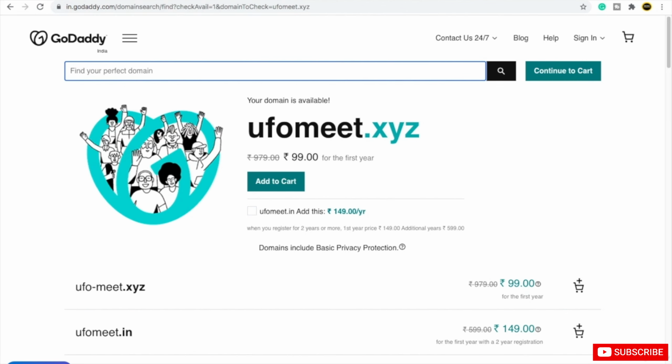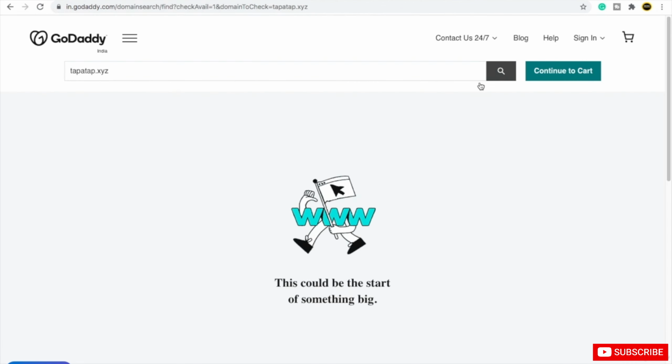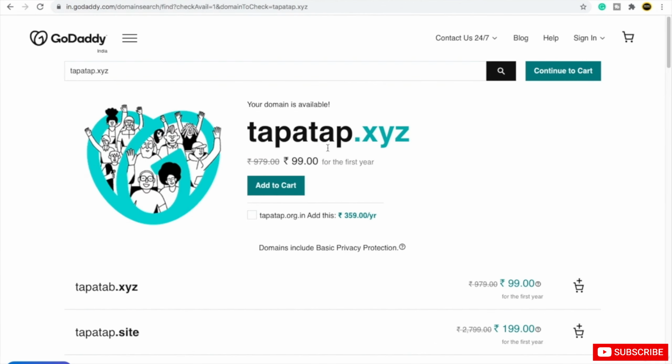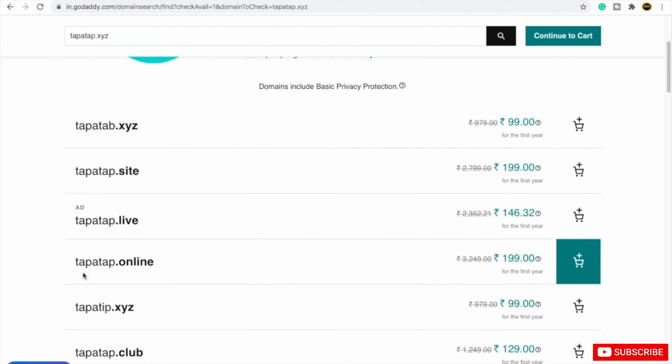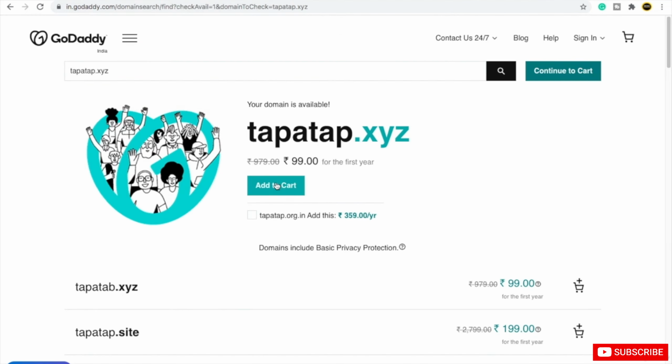But I will go for tapatup.xyz. Click on search. For demo purposes, I am going to buy this cheap domain to help you understand how to buy a domain name on GoDaddy. After you choose your domain, for example tapatup.online, you can just click here and it will be added to cart. But I will click on this domain, add to cart.